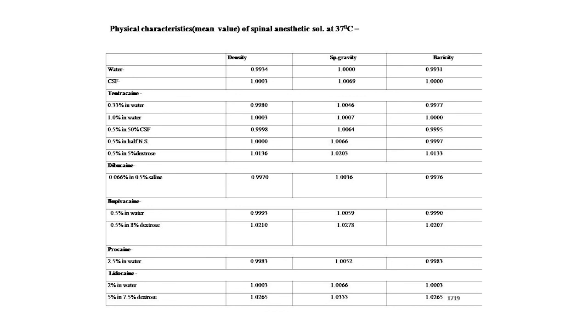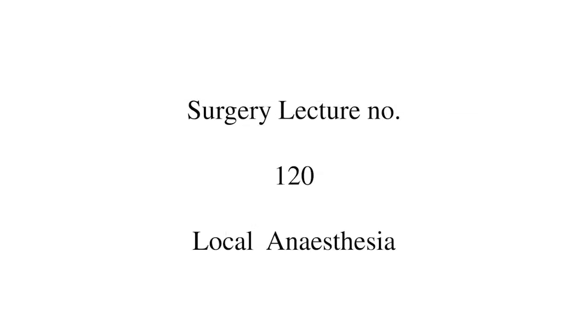These are the physical characteristics, that is, the mean values of spinal anesthetic solutions at 37 degrees centigrade. Dear students, here is the end of our surgery lecture number 120, that is, local anesthesia. In this lecture, we covered CSF, local anesthesia, subarachnoid anesthesia, epidural anesthesia, complications of spinal anesthesia and spinal anesthetic drugs. Here I tried to give a concept regarding local anesthesia.